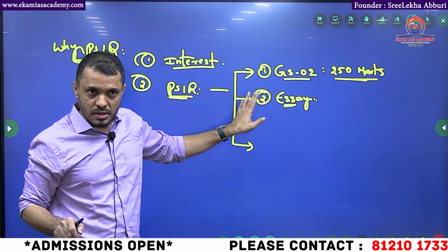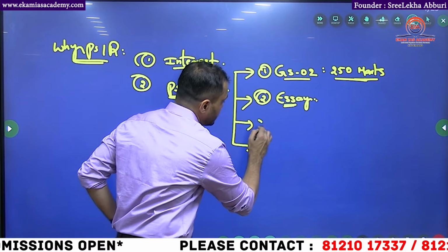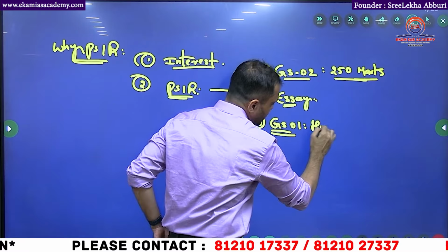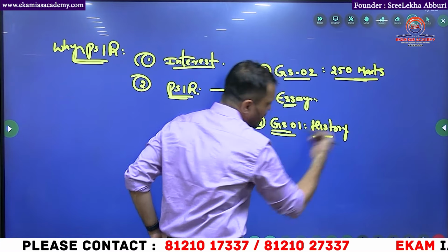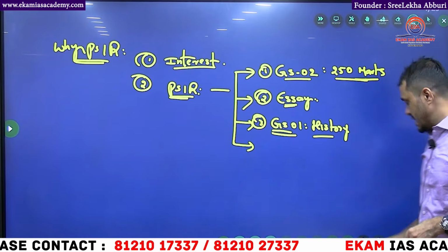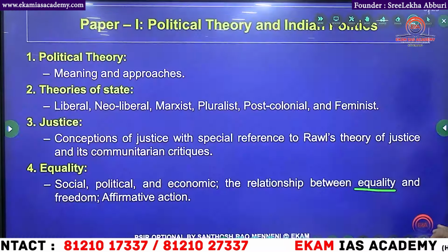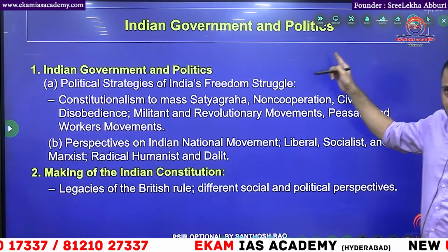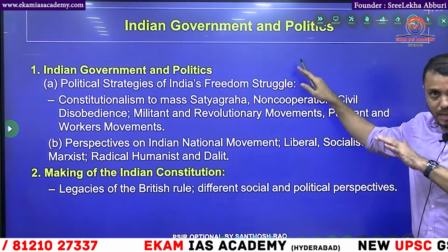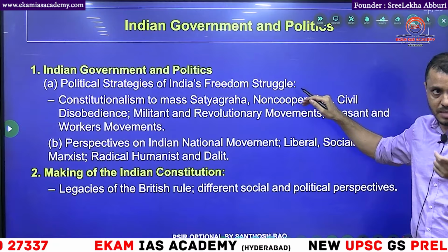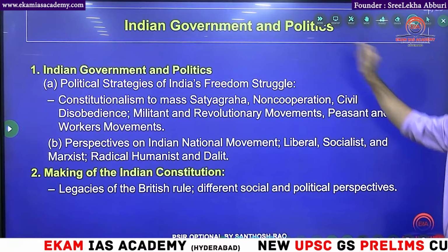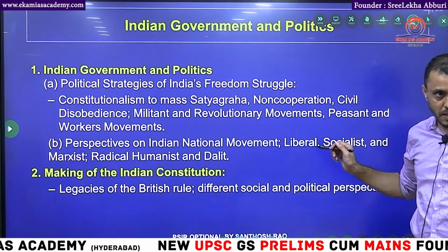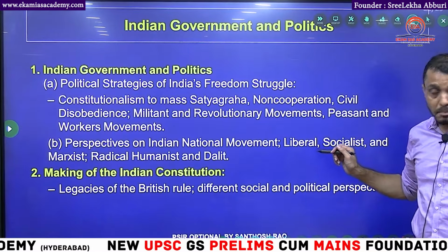And third one, GS paper 1, that is history. You will be surprised how PSIR will help in history. I will give one piece of evidence to you, students. Here in PSIR, I will systematically help you with the syllabus. Just now for your reference I am showing. This is Indian government and politics, popularly known as IGP.